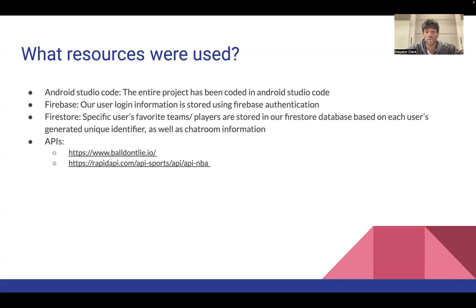Now, our user login information system and any data stored via personal information is all stored in Firebase. We use Firestore for specific users' favorite teams and players, stored in our Firestore database based on each user's generated unique identifier, as well as chat room information. All of our chat and chat room information is stored in Firestore. Now, the APIs we use in the construction of our app are balldontlie.io and rapidapi.com.